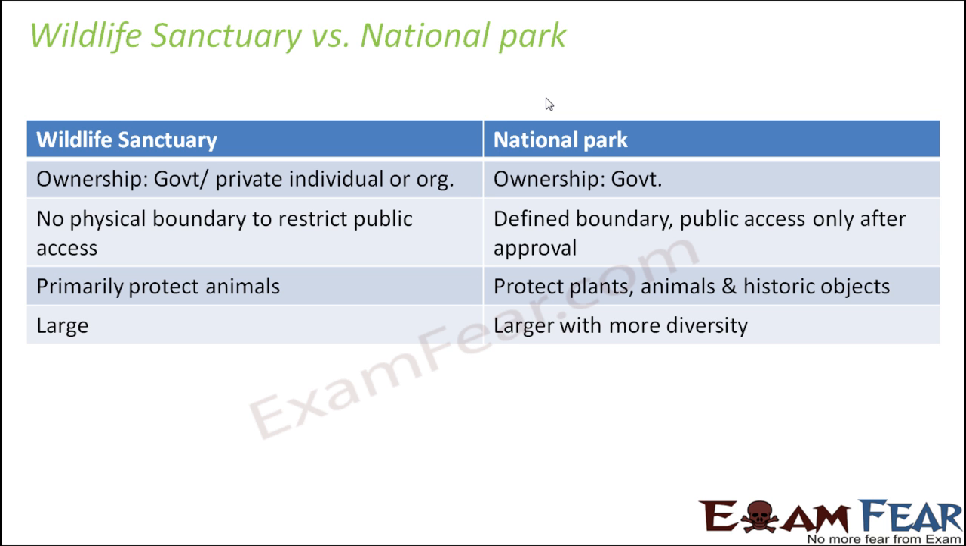If you talk about a wildlife sanctuary, the ownership is with the government or with a private individual or organization. That is why the number of wildlife sanctuaries in India is around 500, because they can be owned by the government as well as by private individuals or organizations. But for a national park, the ownership is always with the government. It is always government owned. So that is one difference.